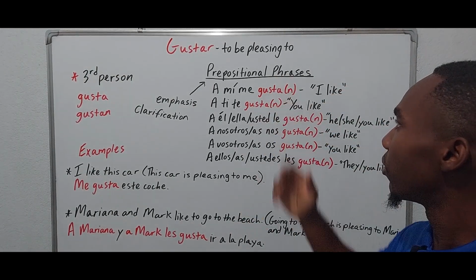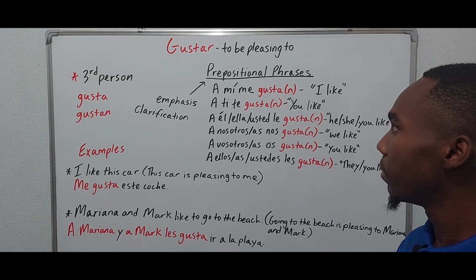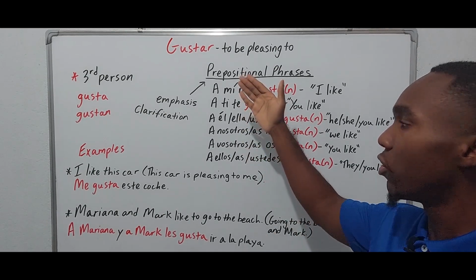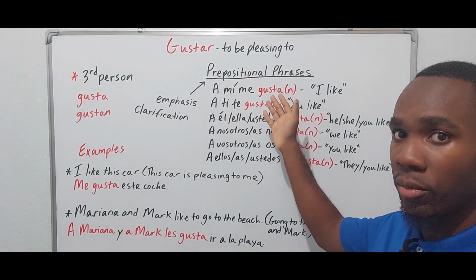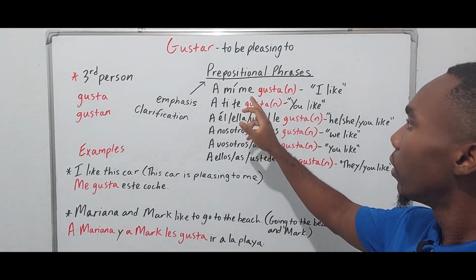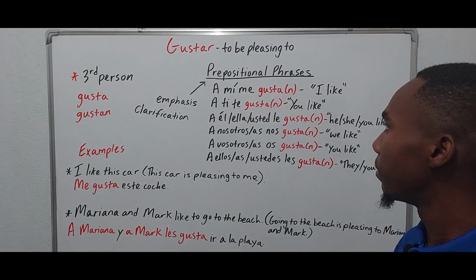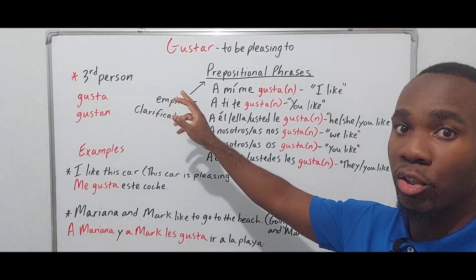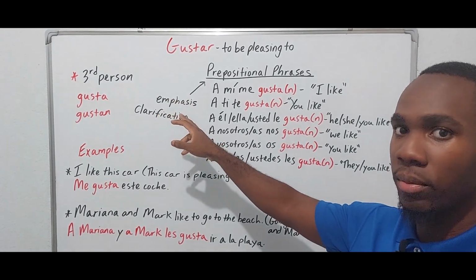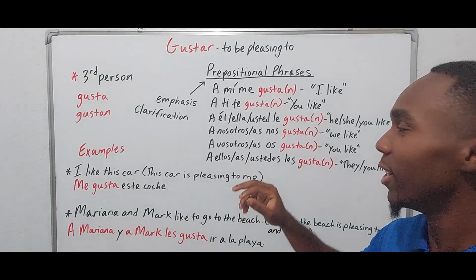So I have some prepositional phrases here, right? You would realize it starts with the preposition a, then we have the subject, okay? A mí me gusta. And we're going to get to the gusta and the gustan part. We're going to get there, but just hold straight, right?